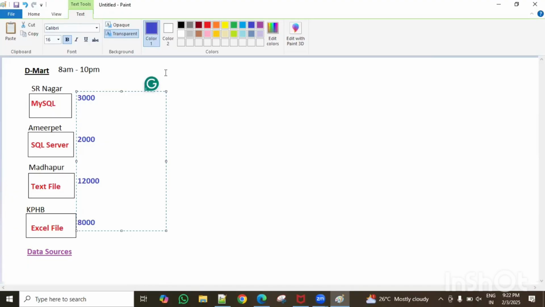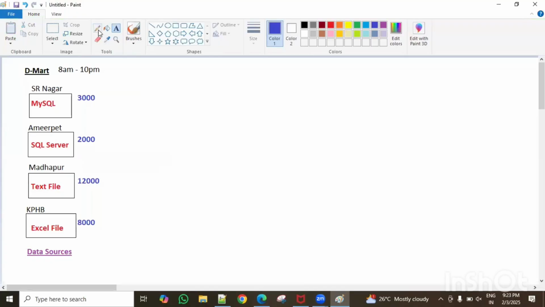We can't expect the same sales in all the branches, because different stores have different sales depending on the area, the people living in that area, and maybe the marketing. Lot of things are there.